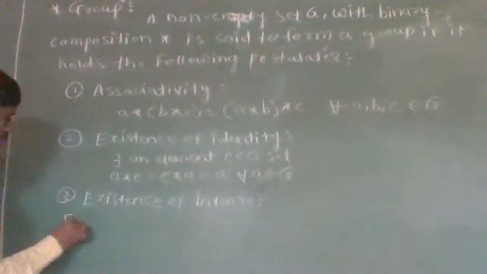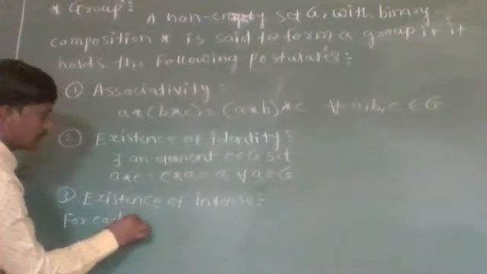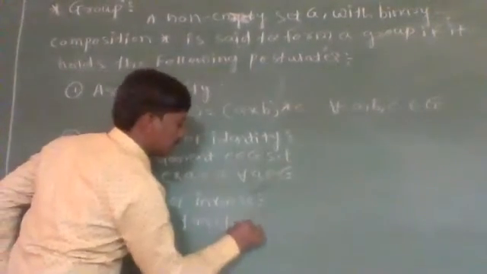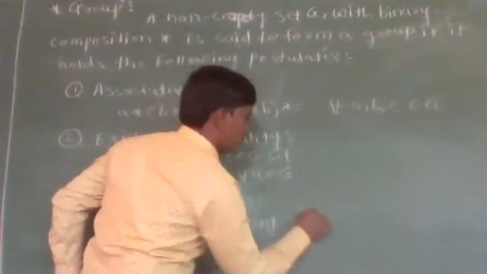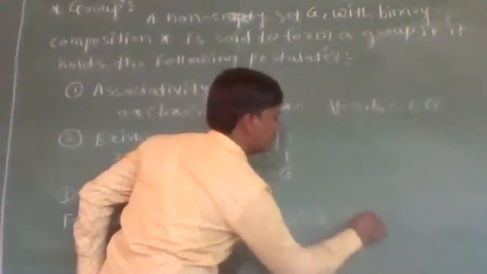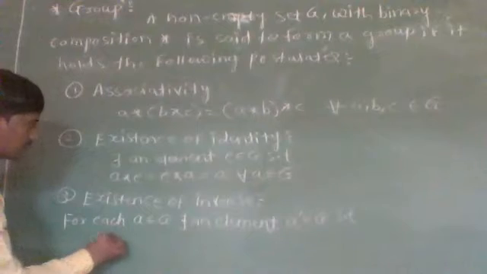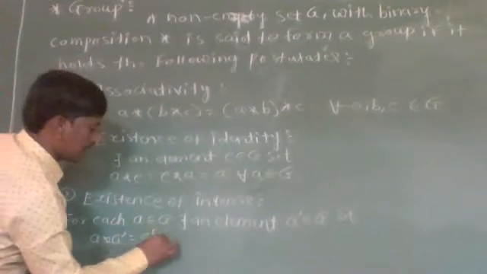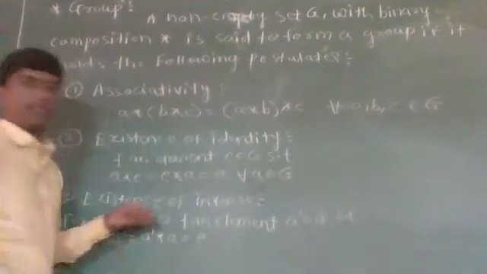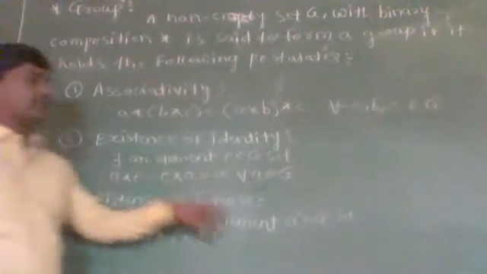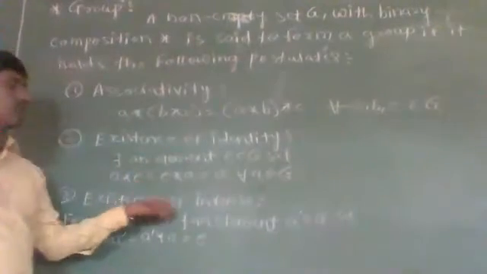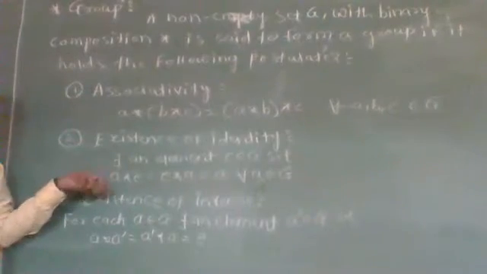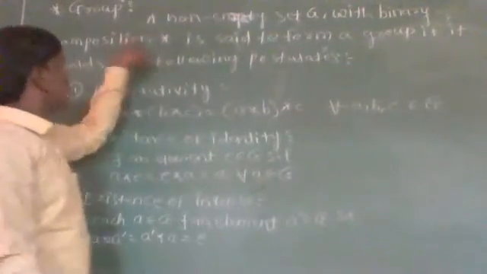For each A belonging to G, there exists an element A dash belonging to G such that A star A dash will be equal to A dash star A equal to E. If there exists an inverse for each element in G, then we say that G is closed under inverse. And if G satisfies these three properties, then we say that G is a group under binary composition star.